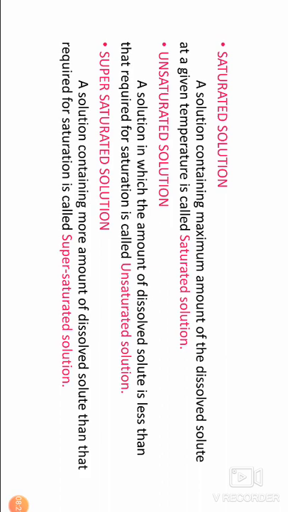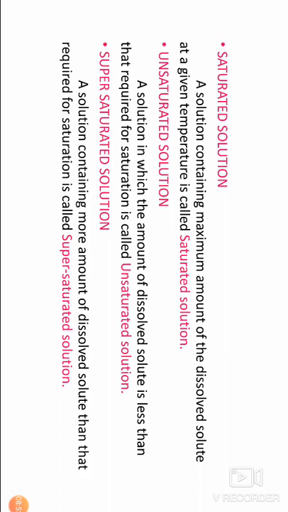Unsaturated solution: a solution in which the amount of dissolved solute is less than that required for saturation is called an unsaturated solution. If a little amount of solute is added to an unsaturated solution, that solute is dissolved.